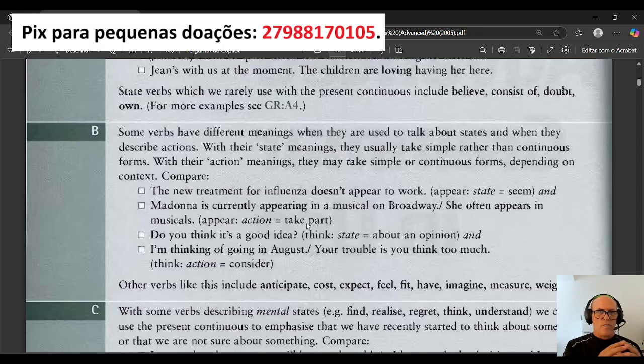Okay, so Madonna is currently appearing in a musical on Broadway. Appearing here is the same as taking part in a musical on Broadway. Okay? Now, here, do you think it's a good idea? Think here is a state verb, about opinion, okay? When we use the verb think to talk about opinion, remember, we don't use the continuous form.